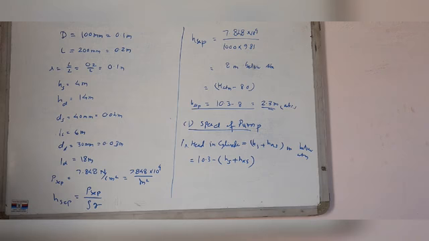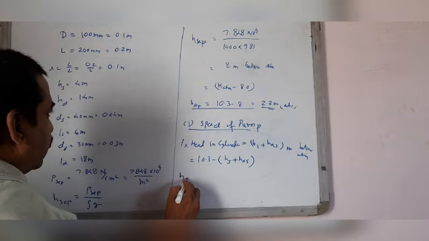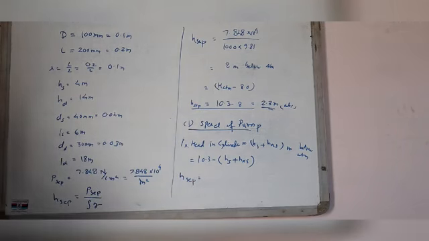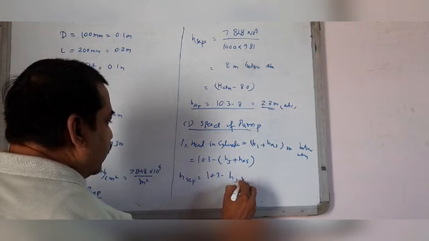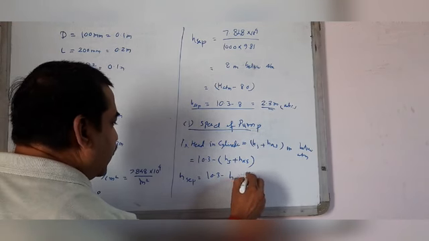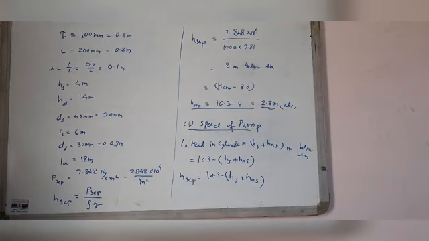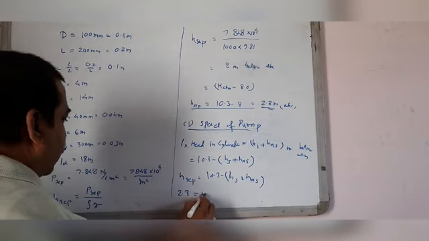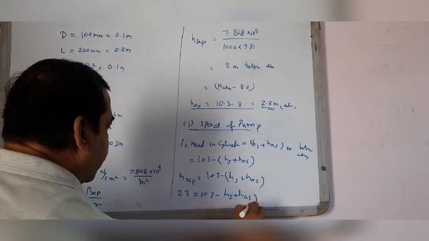So H separation equals 10.3 minus (HS plus HAS). That is, H separation is given as 2.3, equal to 10.3 minus (HS plus HAS).